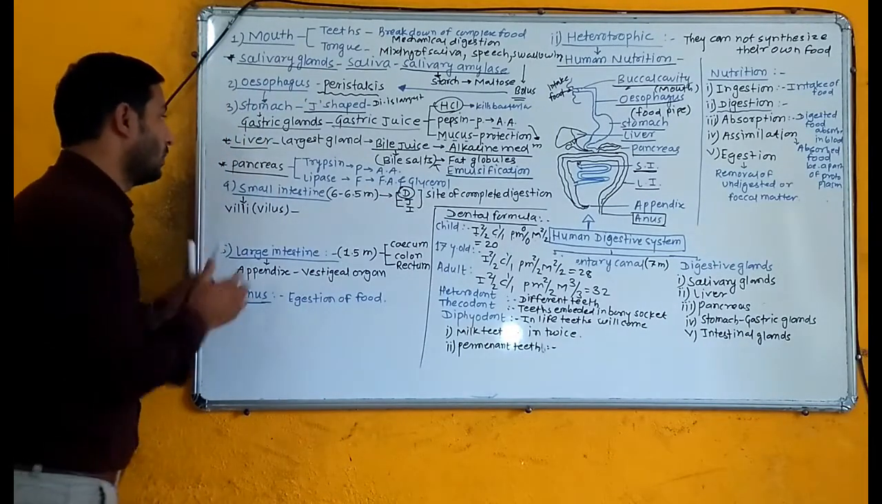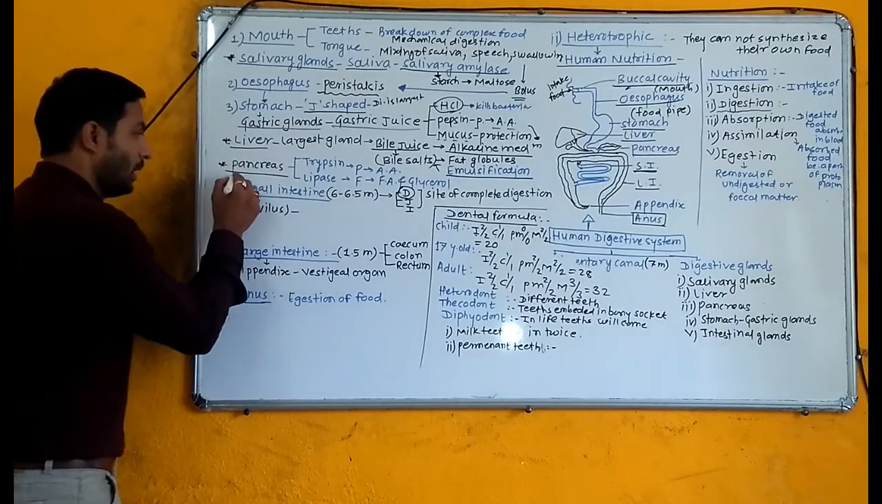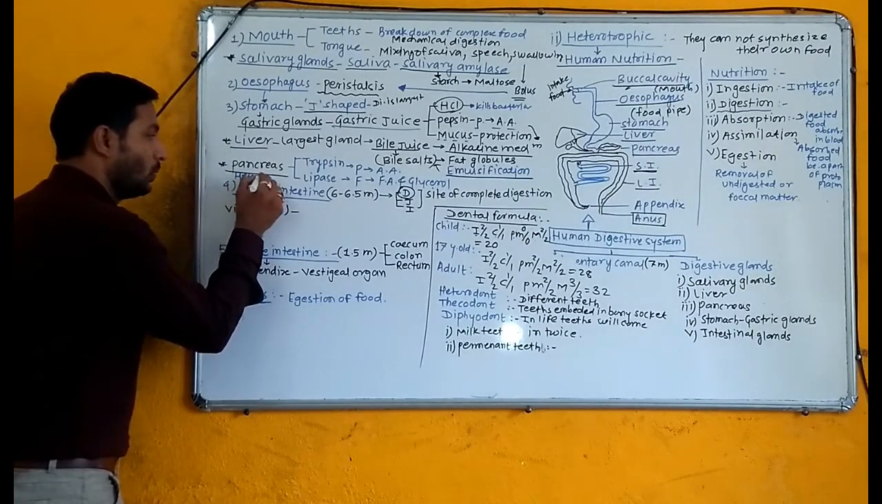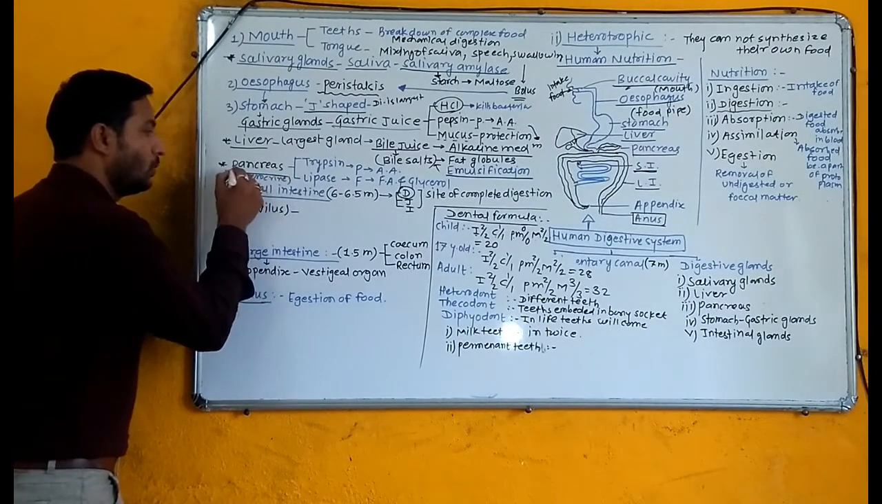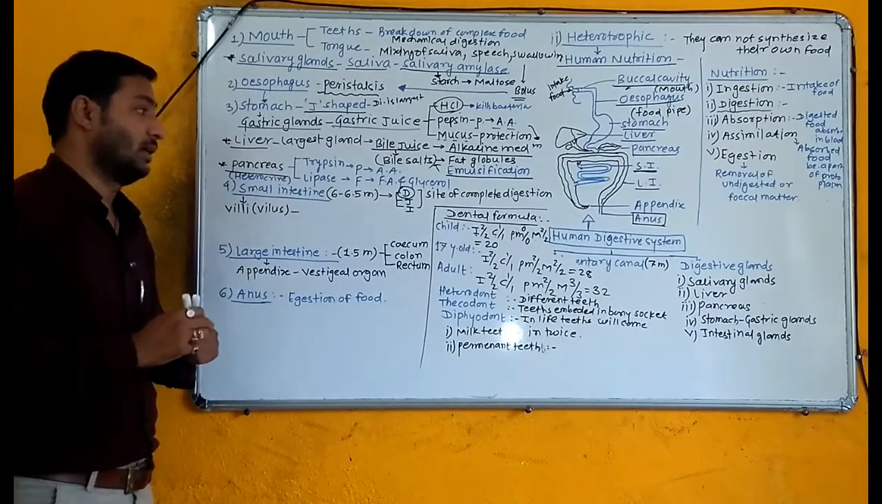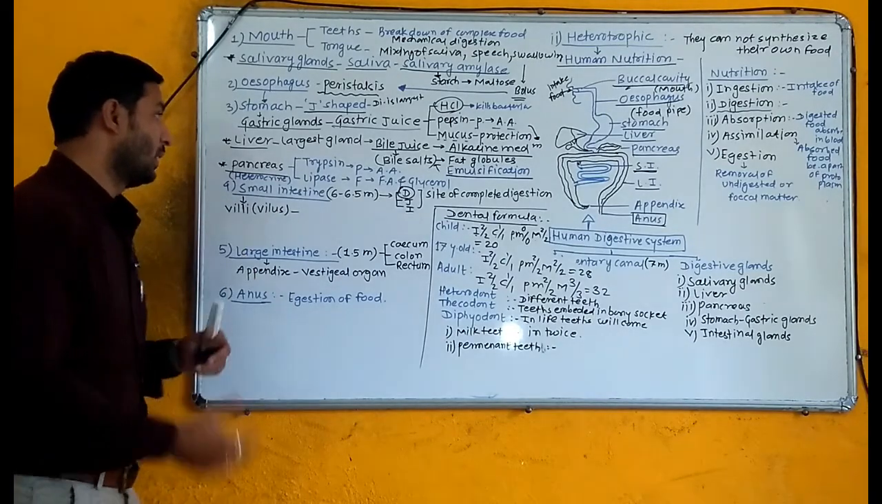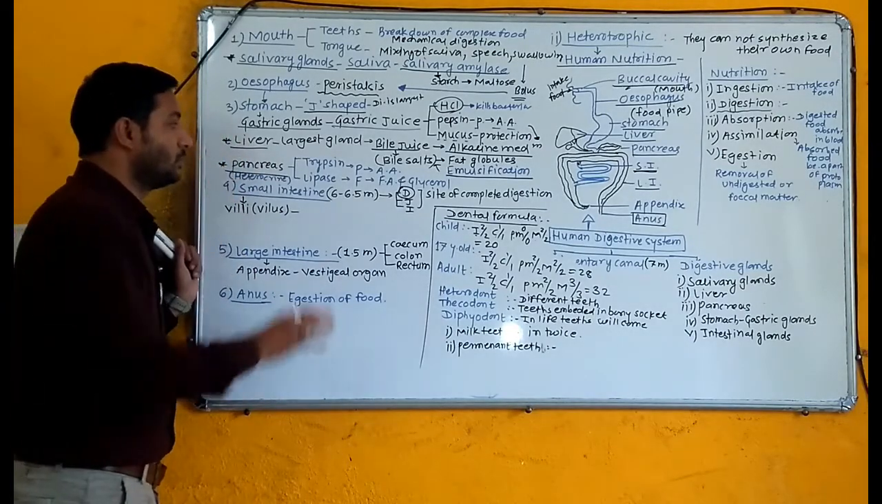Okay, now we are talking about the pancreas. The pancreas is a heterocrine gland. What do you mean by heterocrine? It is a mixed type of gland because some part of this pancreas is exocrine in nature and some part is endocrine in nature. Okay, now remember only this thing.